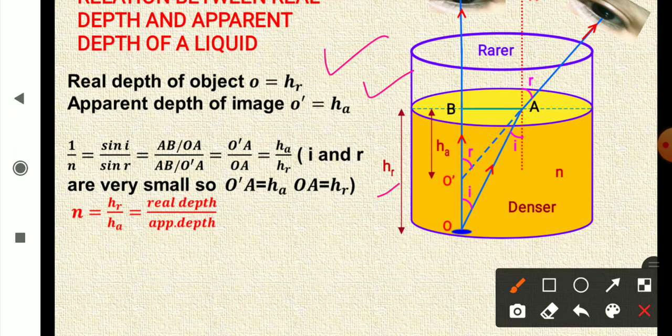now using Snell's law, you know that sine i upon sine r is refractive index of second medium, which is air, 1, upon refractive index of the first medium, which is n. So 1 upon n is equal to sine i upon sine r, and we'll find out sine i upon sine r from here. So if you look at this triangle here, this line is normal and this is also normal, so they are parallel, and this is angle of incidence. So alternate angle, this angle will be i only.